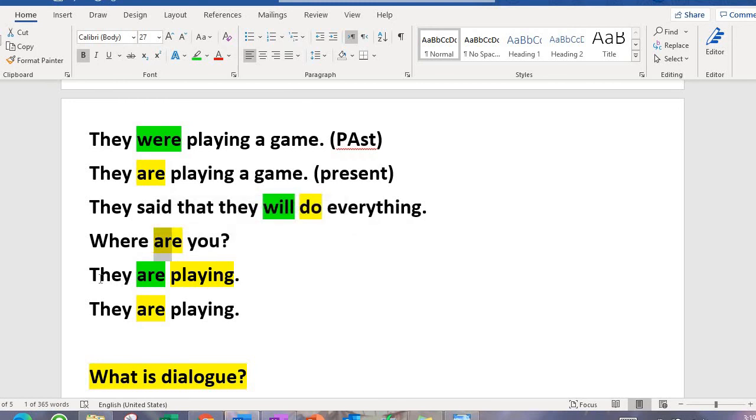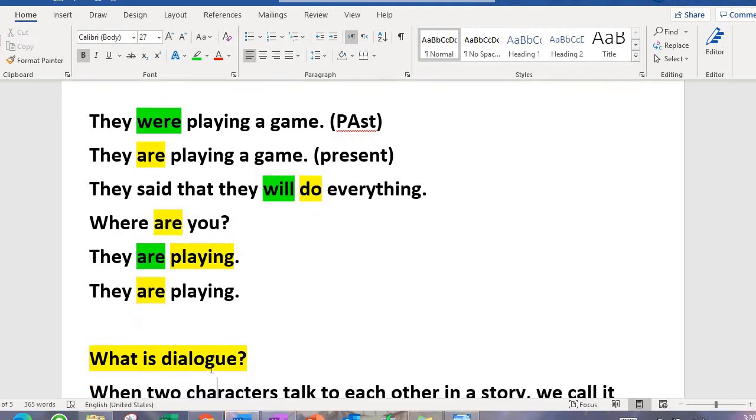Right? They are playing. Over here you can see they means that we are talking about a lot of people. So this sentence is a plural sentence and we are going to use are. Okay, the next one is the same.